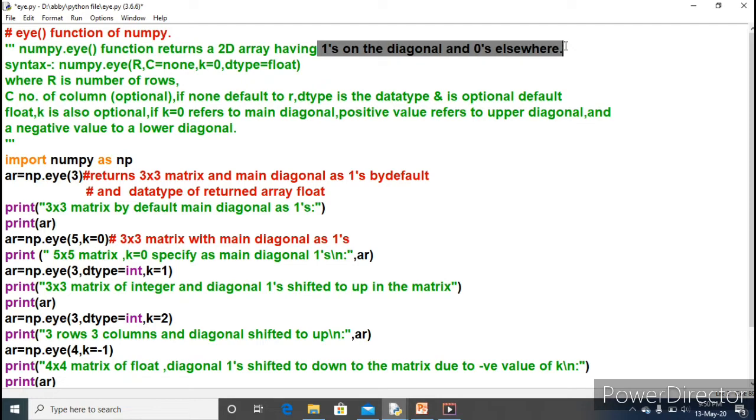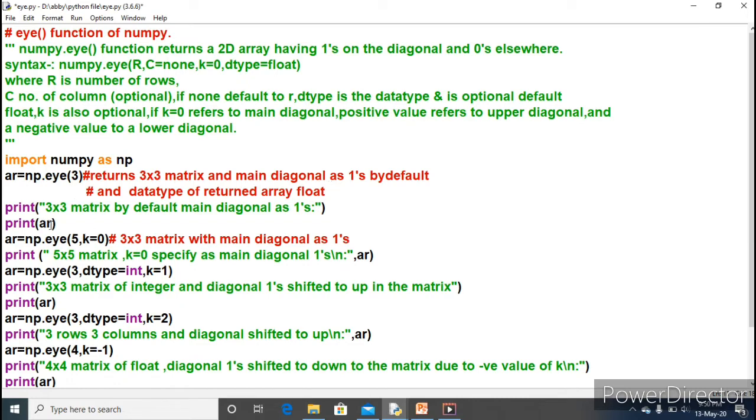Then where will the 1 be returned? The 1 value will be returned diagonally, because a square matrix is returned through this. 3 is specified as 3 rows and 3 columns, so all the diagonal elements will get the value one by default. The data type of the returned array will be float.